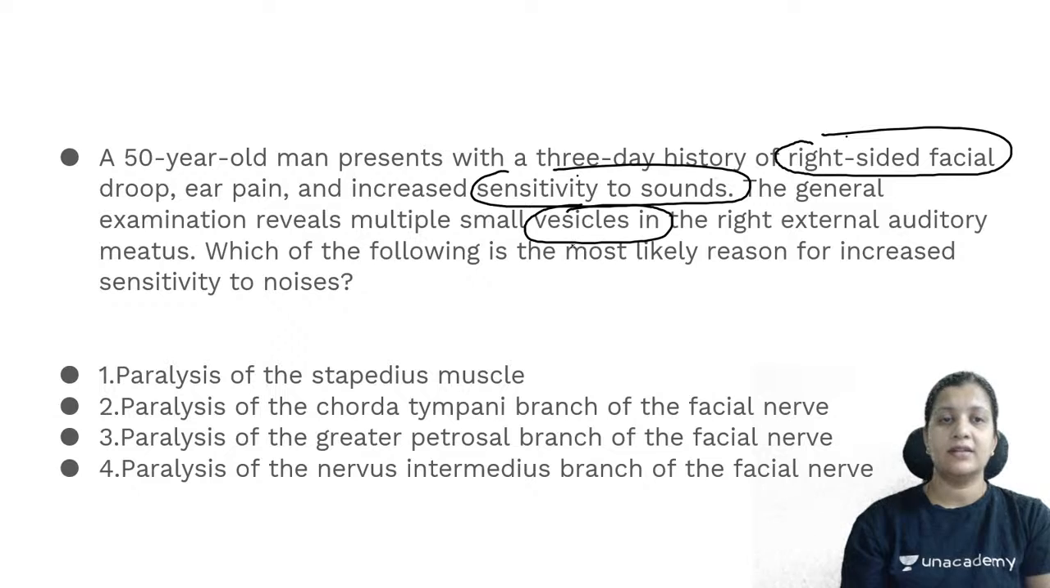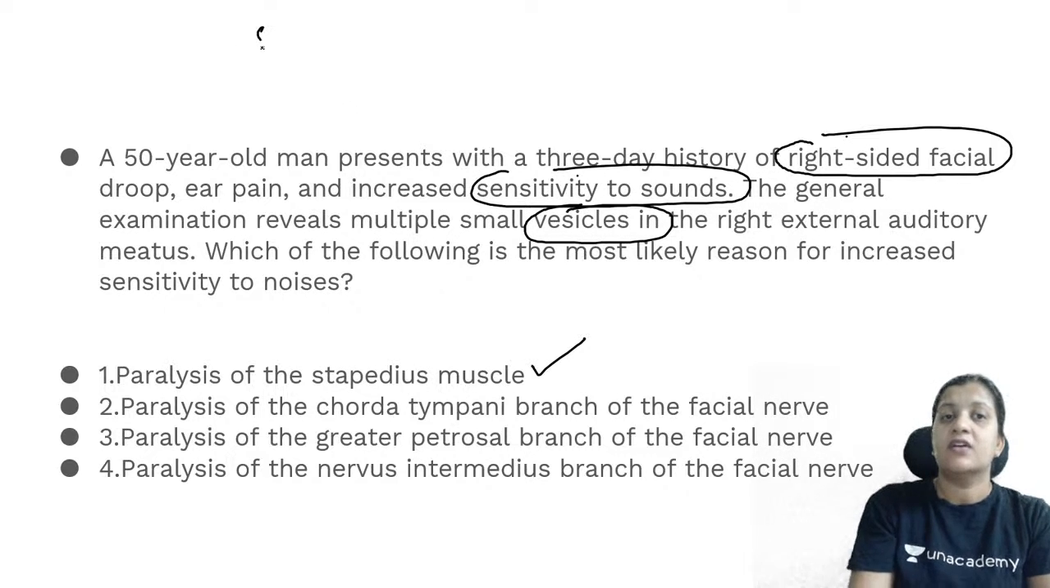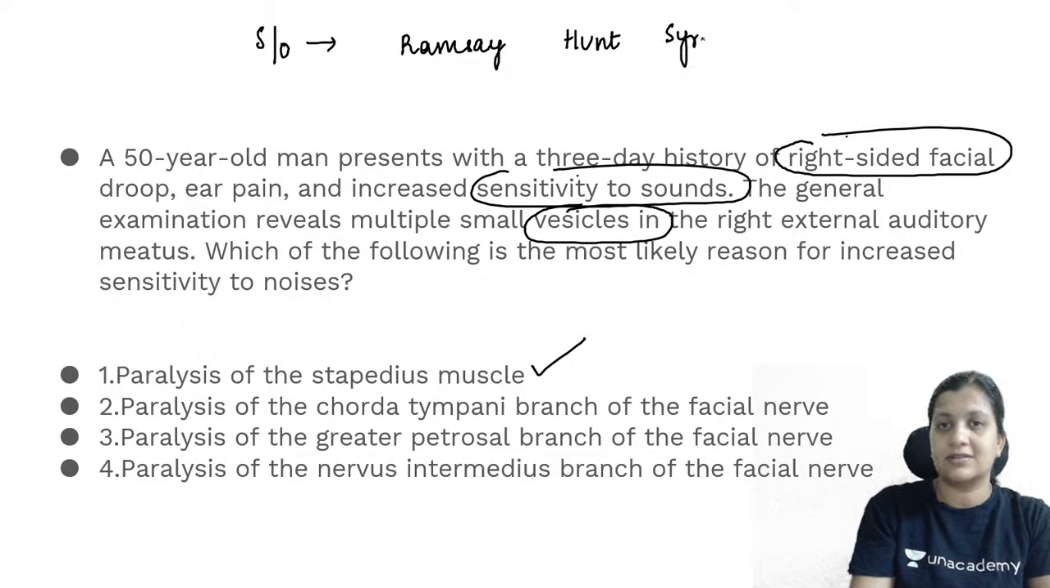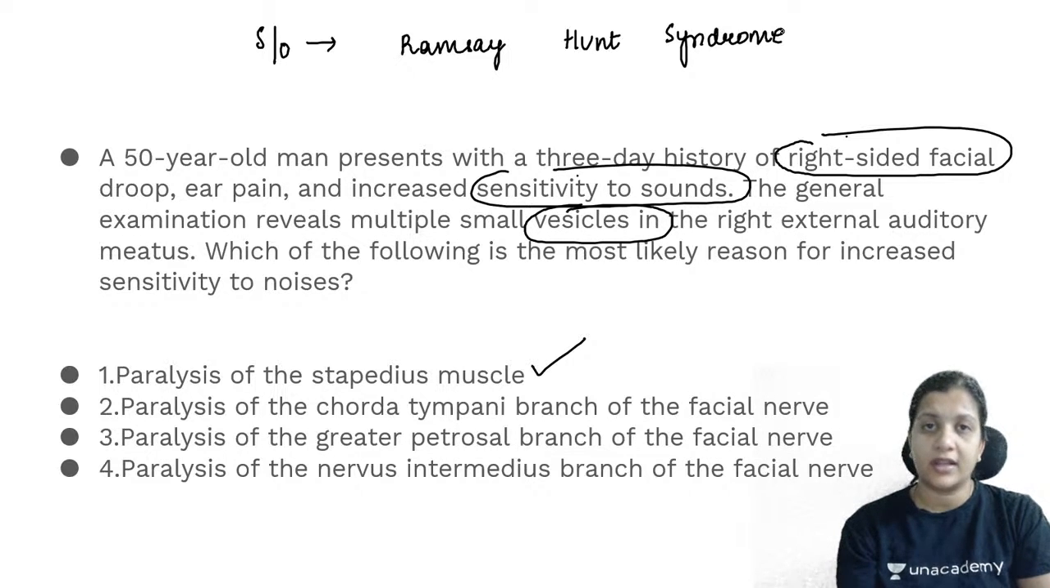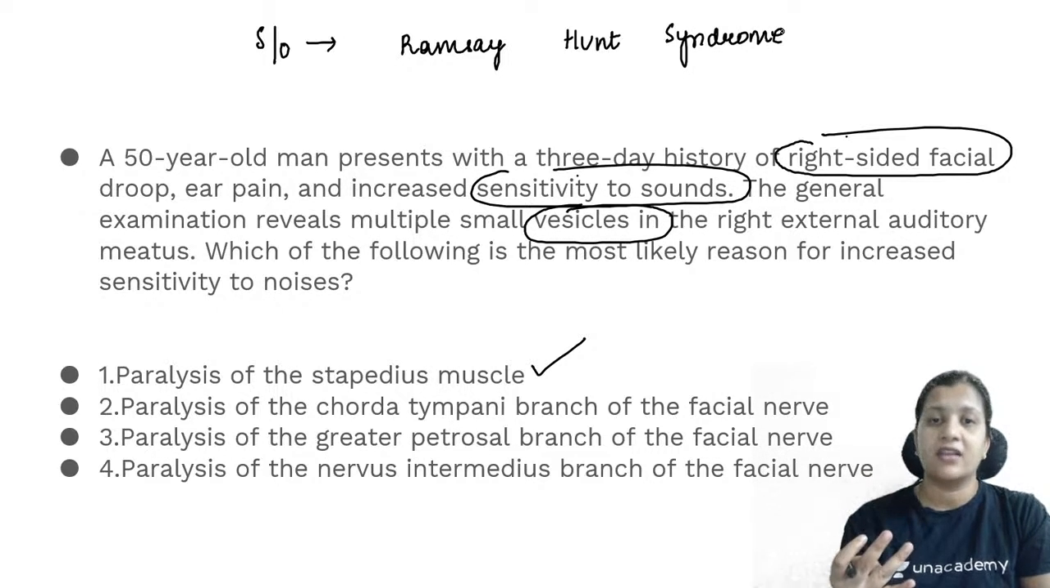Yeah, so the right answer is stapedius muscle, which is paralyzed. So the clinical history is suggesting to you that there is a right-sided facial palsy, increased sensitivity to sounds and vesicles, which is suggestive of probably a viral condition, which is Ramsay Hunt syndrome. In Ramsay Hunt syndrome or herpes zoster oticus, you will have the herpes zoster virus which remains latent in the geniculate ganglion, and whenever there is a reactivation, it is associated with 7th nerve palsy, 8th nerve involvement and vesicles in the area of distribution of the facial nerve.